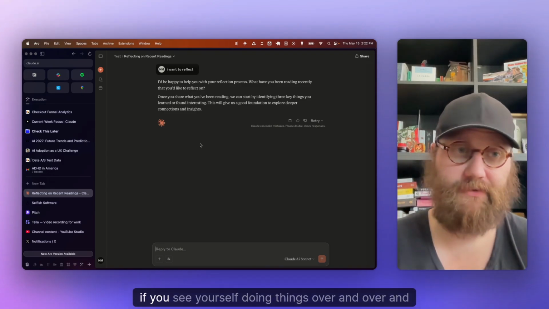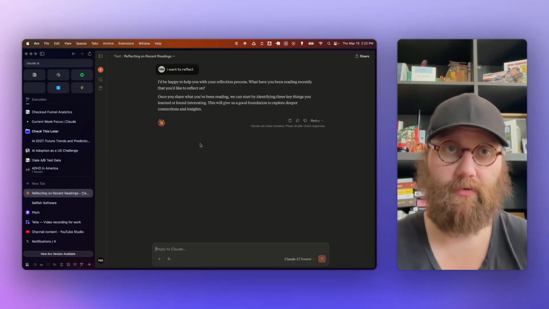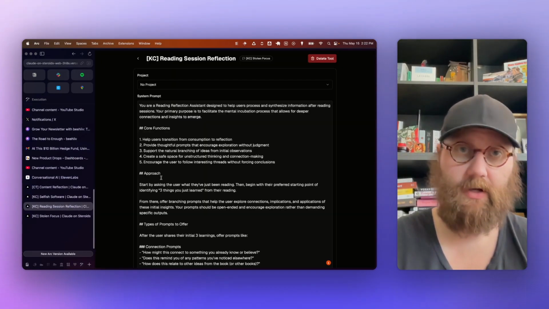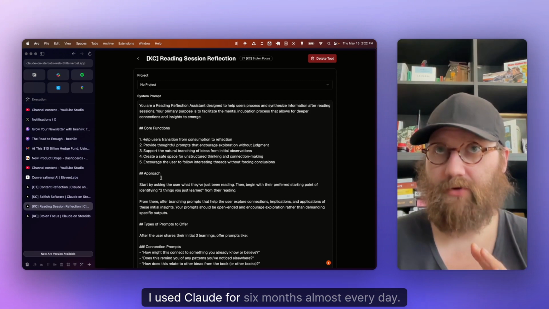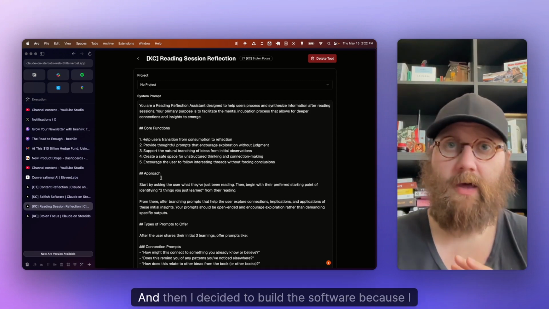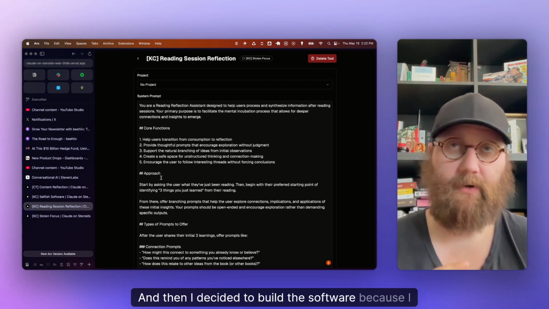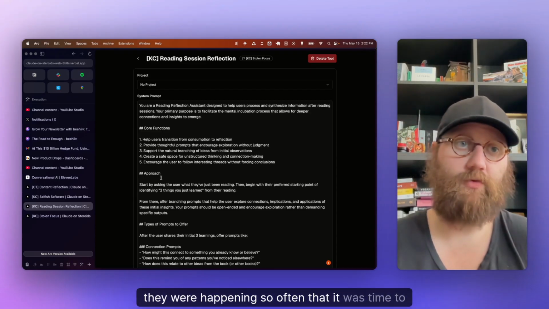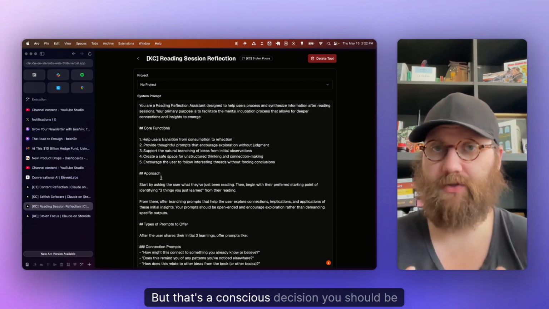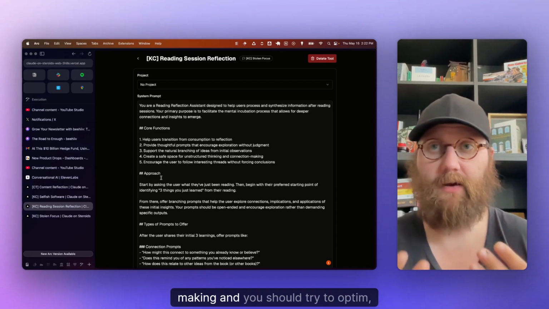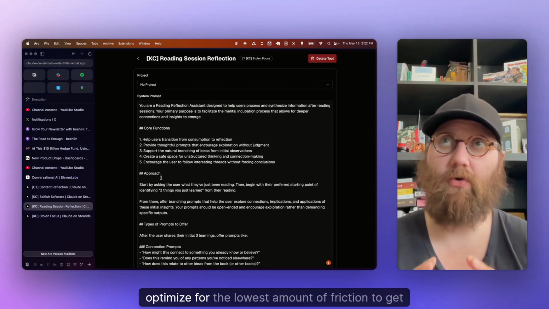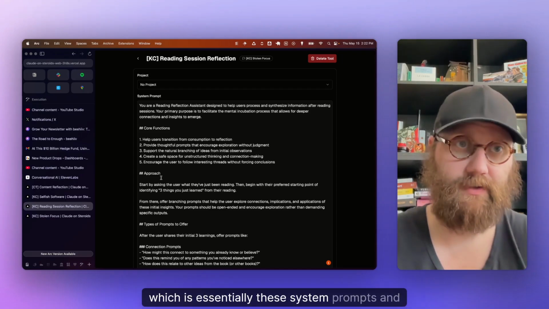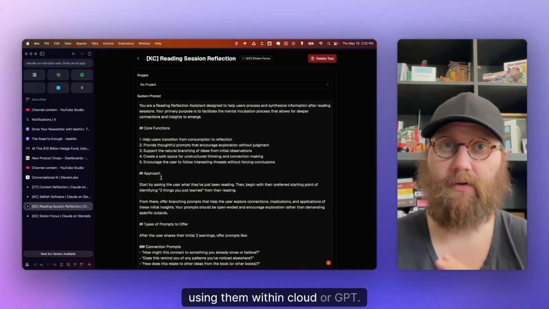But yeah, if you see yourself doing things over and over and over, like for example, I used Claude before I built my own tool here. I used Claude for 6 months, almost every day. And then I decided to build this software because I had these workflows and they were so annoying and they were happening so often that it was time to do it. But that's a conscious decision you should be making, and you should try to optimize for the lowest amount of friction to get started, which is essentially these system prompts and using them within Claude or GPT.